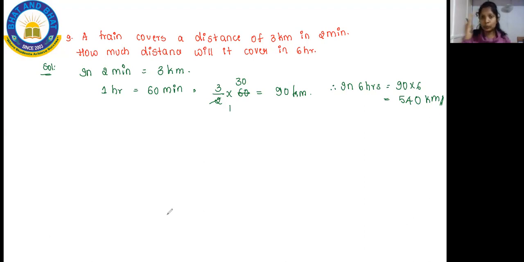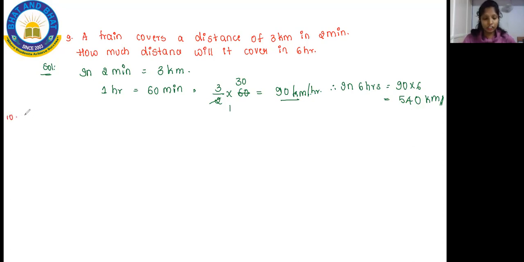So 3 by 2 into 60 you will do. And then you are going to get how much it's going to cover in 1 hour. So you got 90 kilometer per hour. So you're going to convert that for 6 hours and you got 540 kilometer.